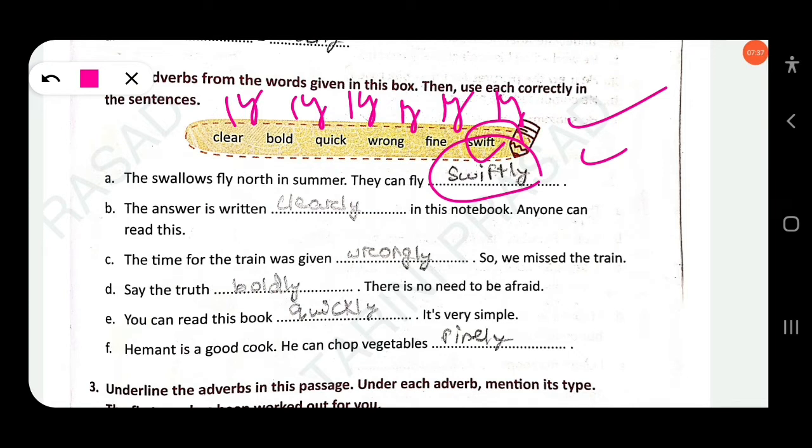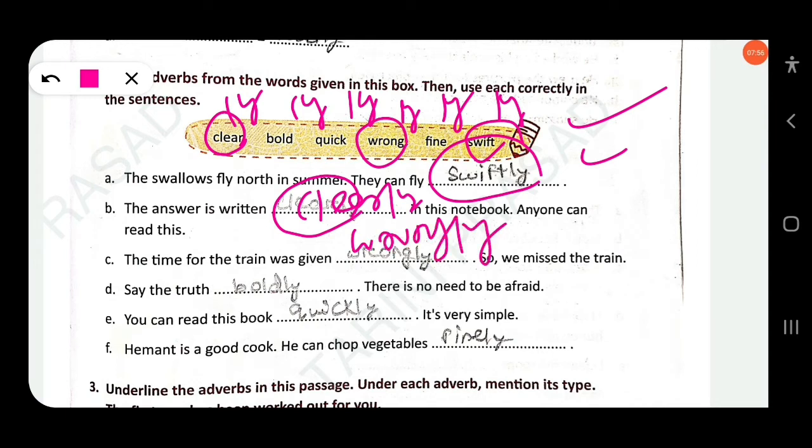Anyone can read this. So here the first one, clear. We add ly: clearly. The time for the train was given, yes, so we missed the train wrongly. So here the fourth one, wrong. We add ly: wrongly. Say the truth boldly. There is no need to be afraid. Bold means bravely. Say the truth boldly.